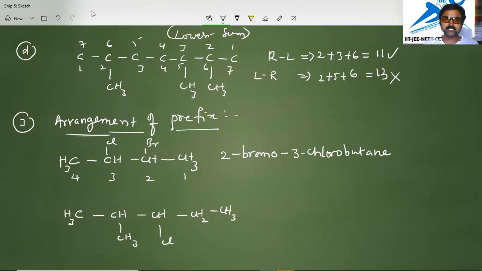In this case, we will give the name of the compound by putting the numbers from right to left. It is 1, 3, 4, 5. So on the third carbon we have chloro.